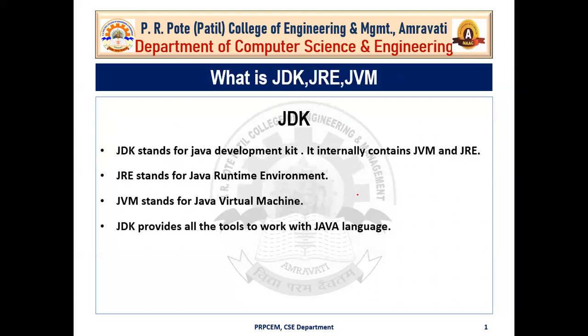Now the next topic is what is JDK, what is JRE, and what is JVM. Okay, so first let's talk about the JDK. JDK stands for the Java Development Kit. It normally contains JRE and JVM. Now what is JRE and what is JVM? JRE stands for the Java Runtime Environment and JVM stands for the Java Virtual Machine. Okay, now the JDK, that is Java Development Kit, provides all the tools to work with the Java language.